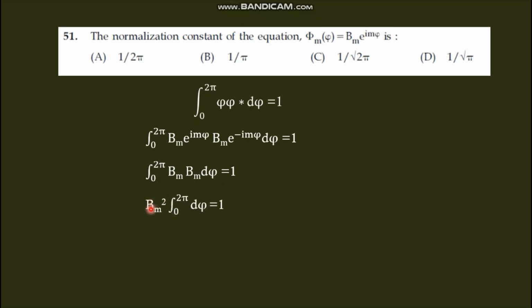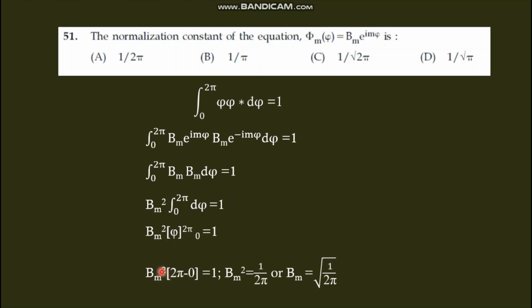Bm square is a constant that we can take out. Integral d phi means phi, so Bm square phi from 0 to 2 pi equals 1. Substituting, Bm square into 2 pi minus 0 equals 1. Bm square equals 1 by 2 pi, or Bm equals root of 1 by 2 pi. So the answer is option C, 1 by root 2 pi.